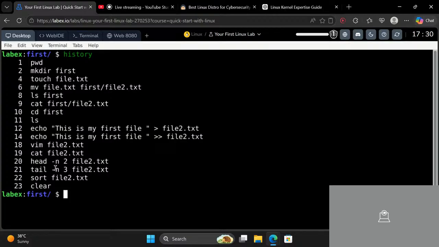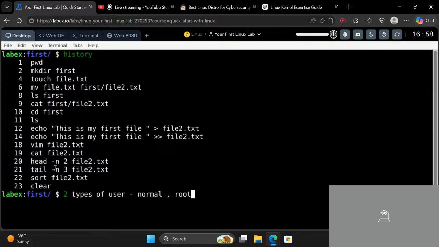Okay, so since we learned about basic commands, now we will be learning some more basic commands. Let me explain to you about users. There are two types of user: one is the normal user and another is the root user.